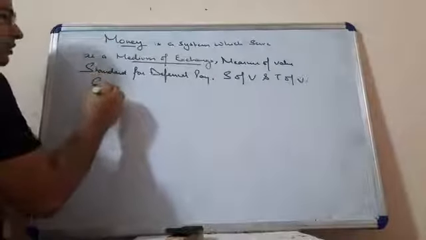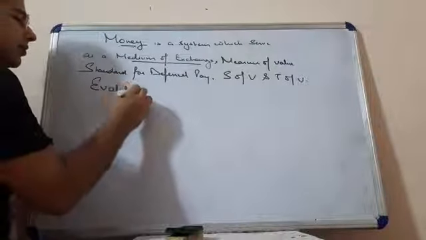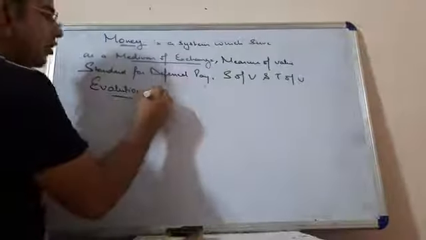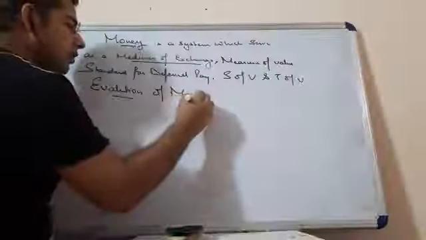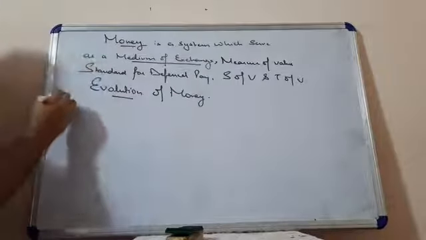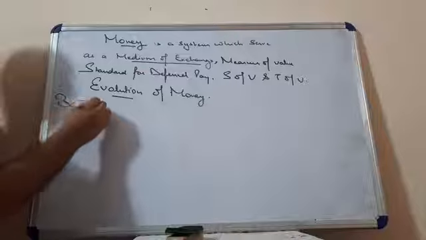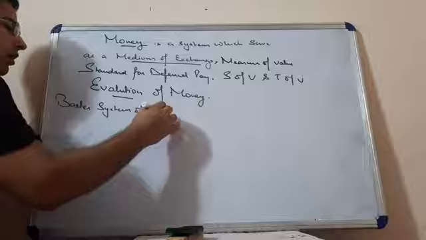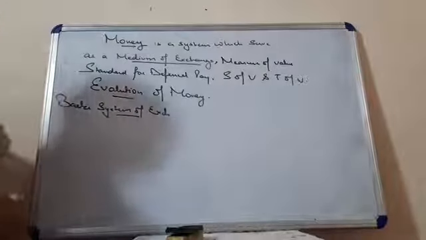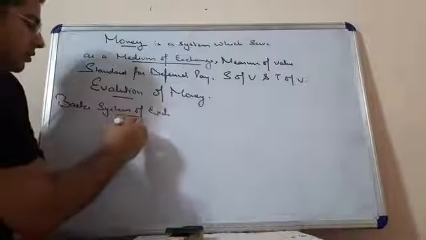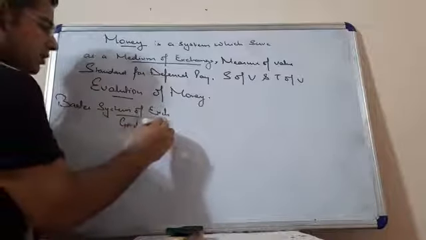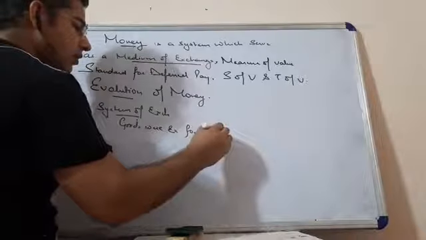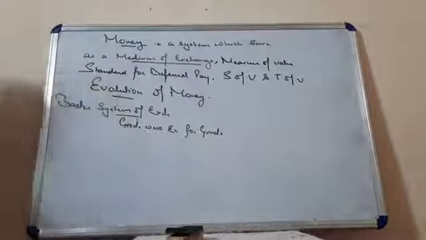The next topic is evolution of money. Okay students, when we talk about evolution of money, we want to say how money evolved. In the initial stages, there was a barter system of exchange, when goods were exchanged for goods only. In the barter system of exchange, goods were exchanged for goods.